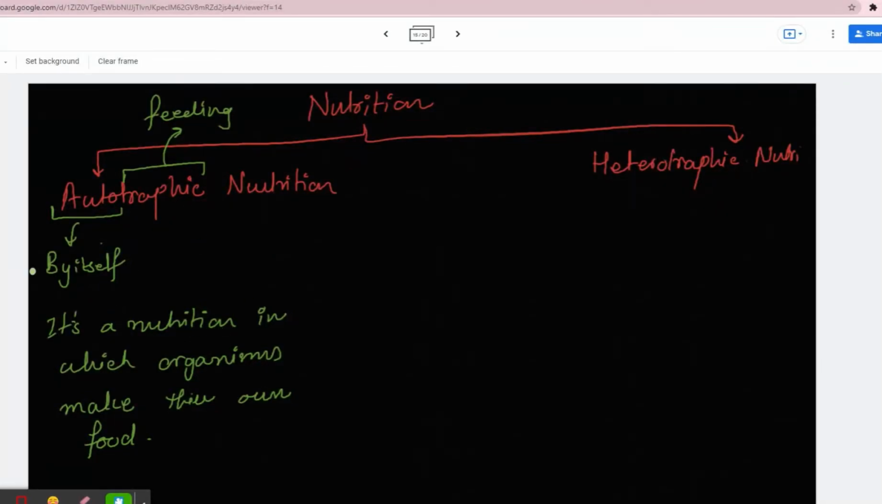Now, the organisms which take the nutrients through autotrophic nutrition are called autotrophs. What are they called? Autotrophs. So the organisms which do so are called autotrophs.